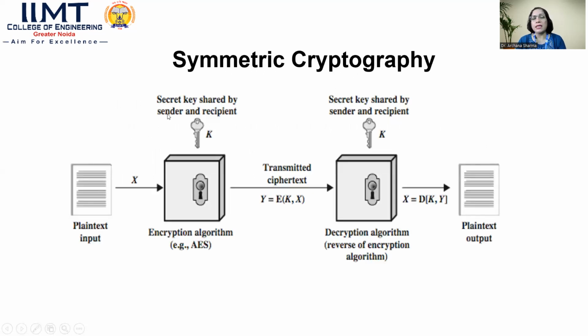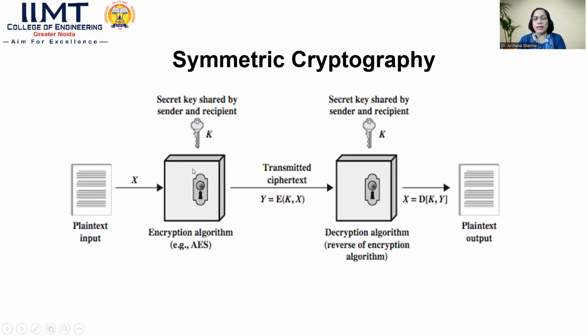If we highlight symmetric key cryptography, observe this particular diagram. Here we have the plain text, again in the form of a sequence of bits, zeros and ones, which is represented here as X. This X, the plain text, has to be combined with the key K, which is again a sequence of bits, by applying an encryption algorithm.